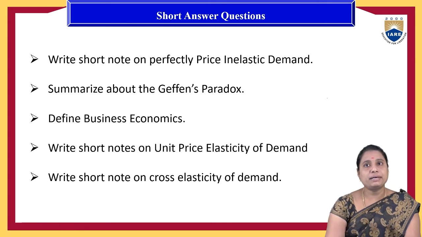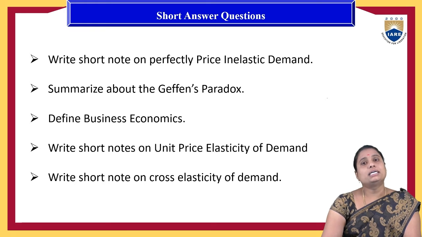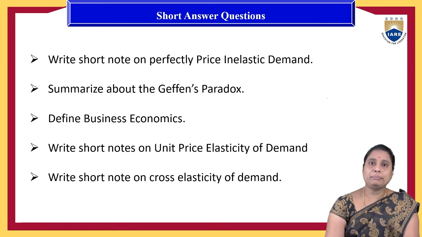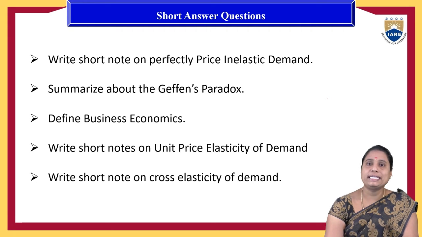Next thing is, summarize about the Giffen paradox. Generally, as per the elasticity of the demand, if the income of the people increases, the quantity demanded for the product has to increase.